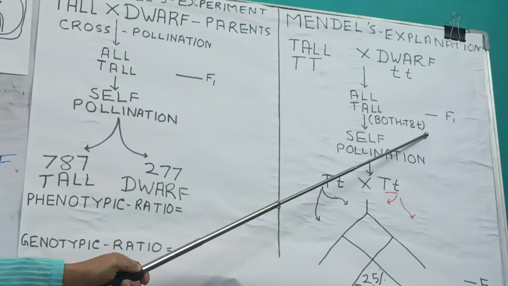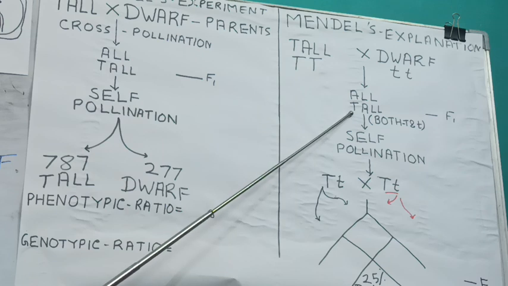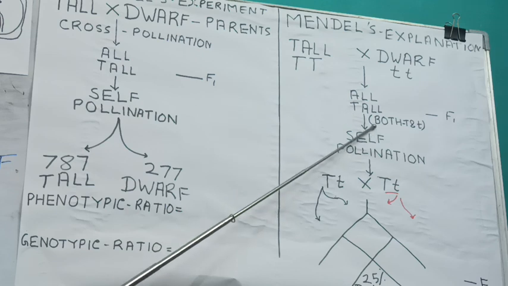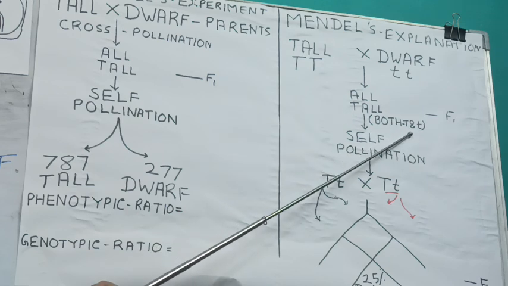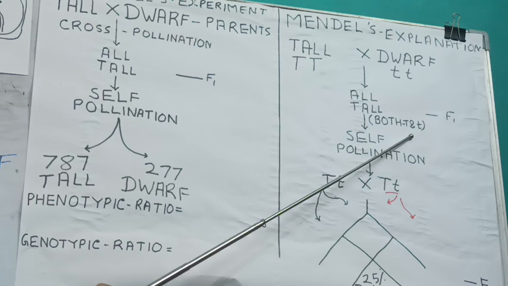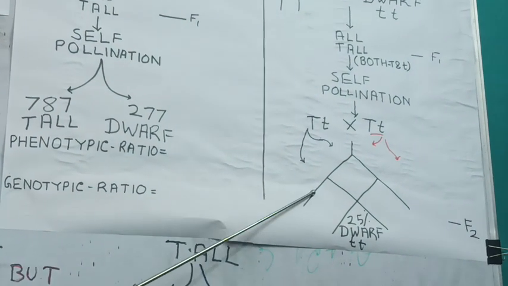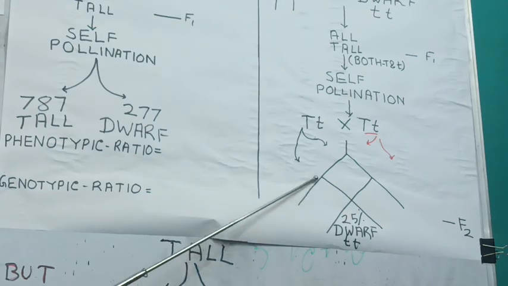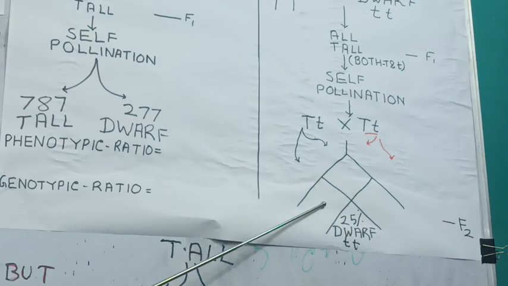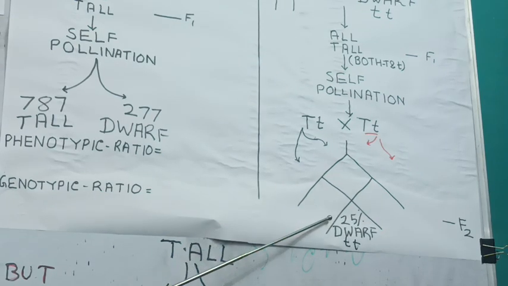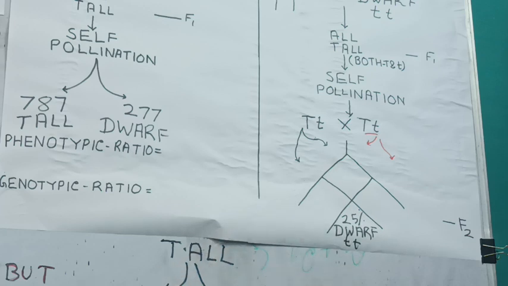It means individuals of the F1 generation, which were all tall, were having factors for both tallness and dwarfness, right? Now they were self-pollinated. And here we obtained three individuals tall and one individual dwarf. A 3:1 ratio was obtained.